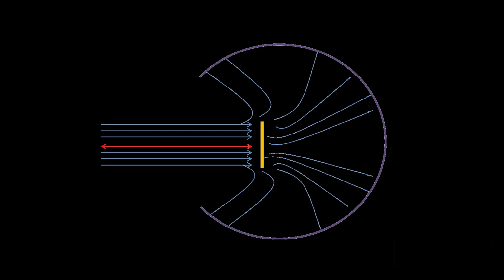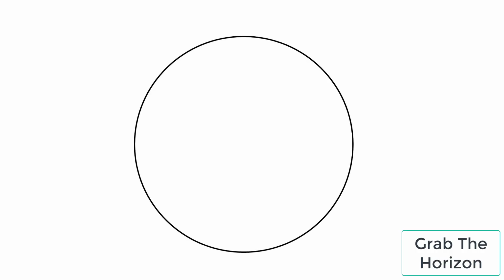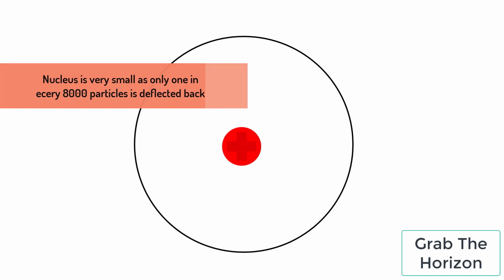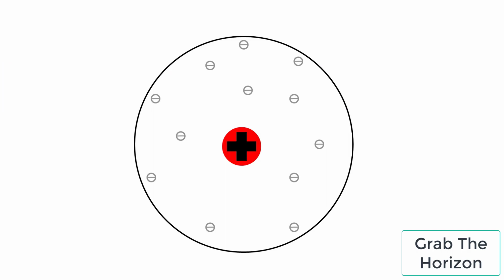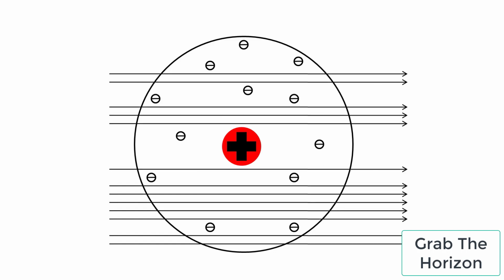This clearly indicates that there is some sort of positive charge within the atom, which is deflecting the alpha particles, which are positively charged, exactly back along their own axis at an angle of 180 degrees. The conclusions drawn from the experiment are: the atom is spherical in shape, and a nucleus is present, and the entire positive charge is concentrated at the same place. Around the nucleus the electrons are distributed randomly. They are negatively charged particles, and most of the space in the atom is empty, so the alpha particles easily penetrated through the gaps.